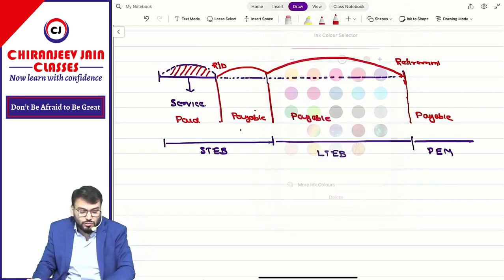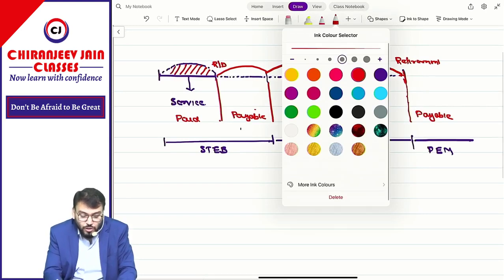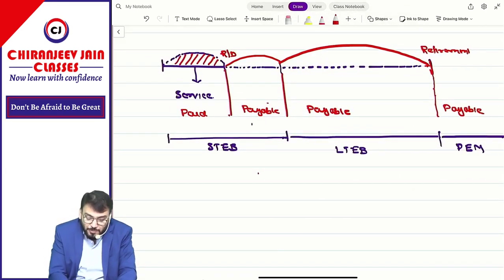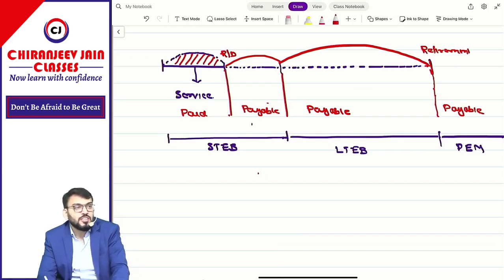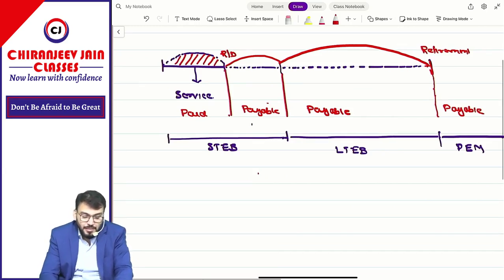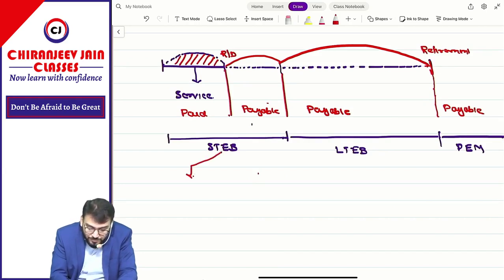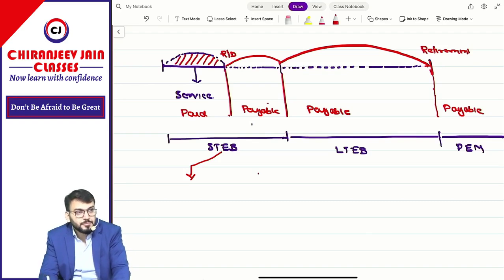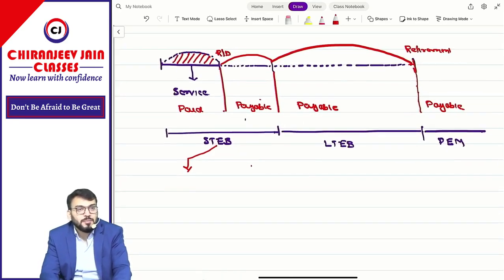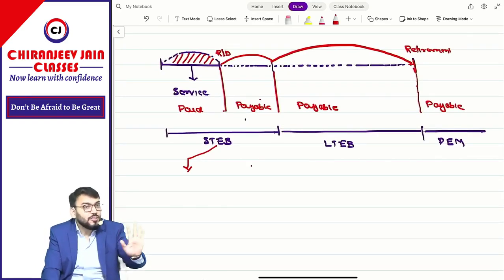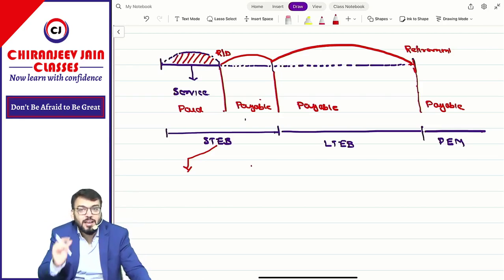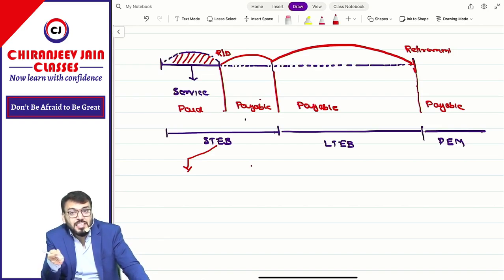Understood? Now my question to you all, if you have understood this much, apply your common sense, the accounting concept. If it is short-term employment benefit, it will be recognized in which year as an expense? In the current year, means this will be recognized in this year. But the long-term employment benefit, no, I am saying as an expense. I am not saying about liability. Liability will come in the balance sheet if it is not paid, if it is payable. Correct? That is understood. My question to you all, it will come as an expense in which PL? PL of the current year or PL of the year in which it is paid?